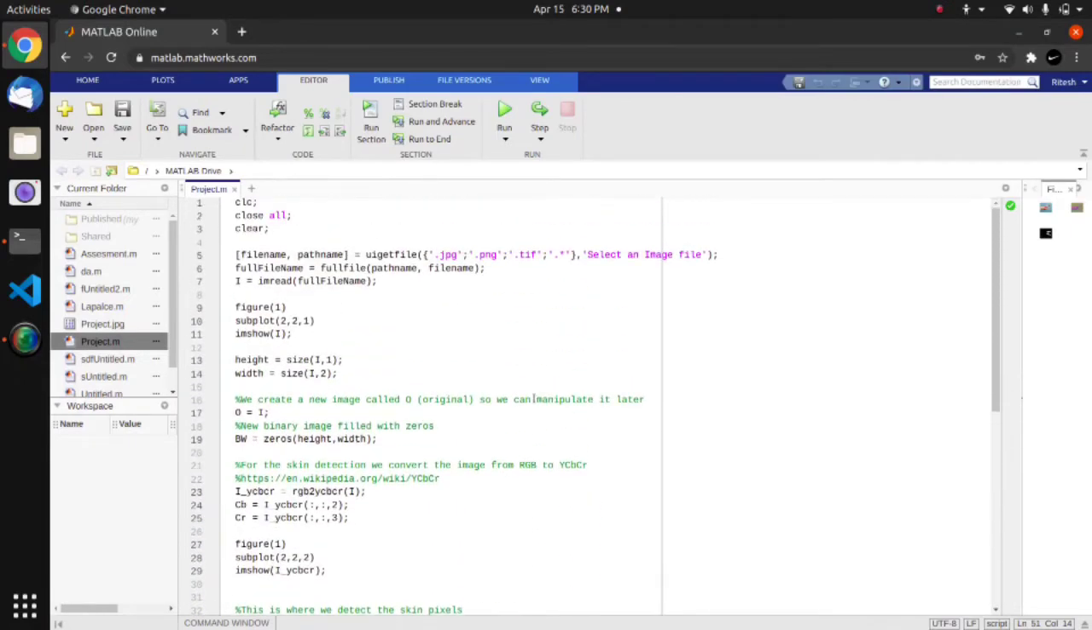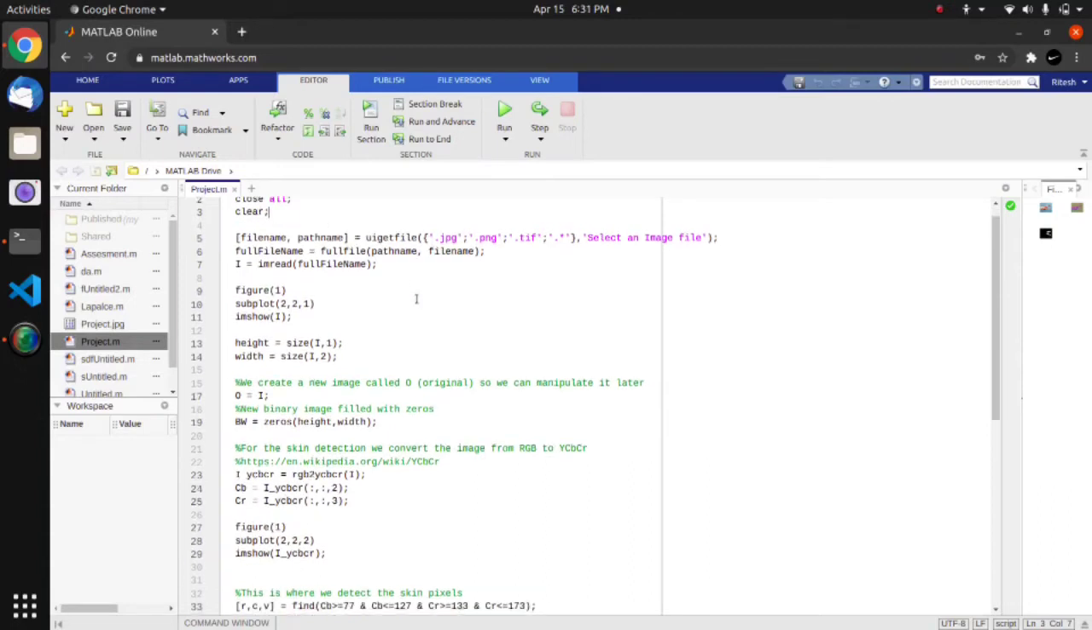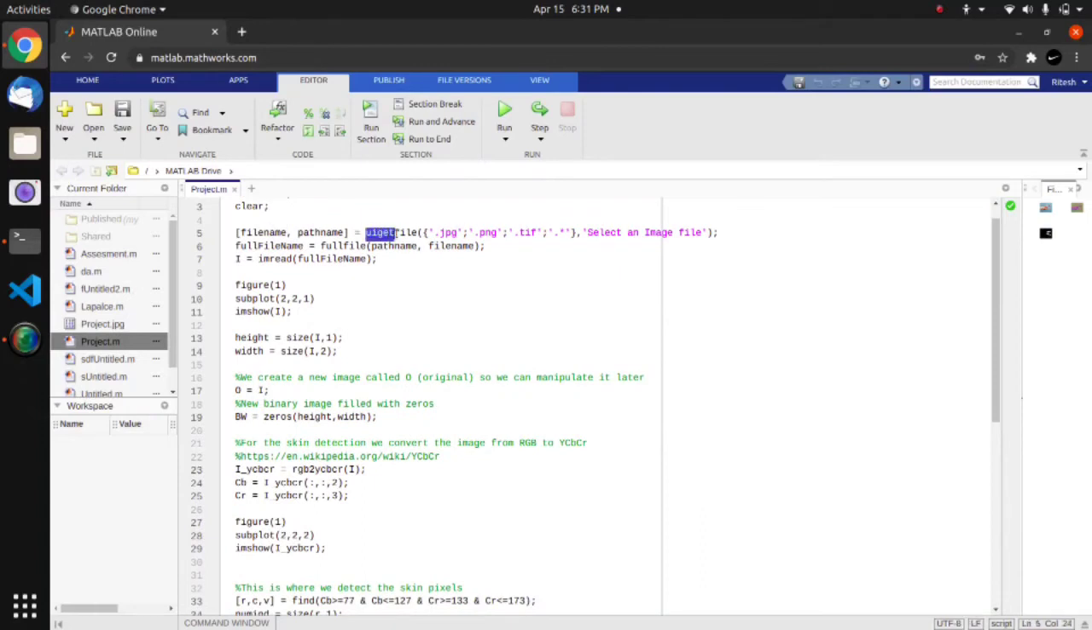About clc: this is the initial command which we use to clear the workspace and the command window. Then with the command uigetfile, we display a prompt to get the input from the user and store that path in the fullfilename variable.